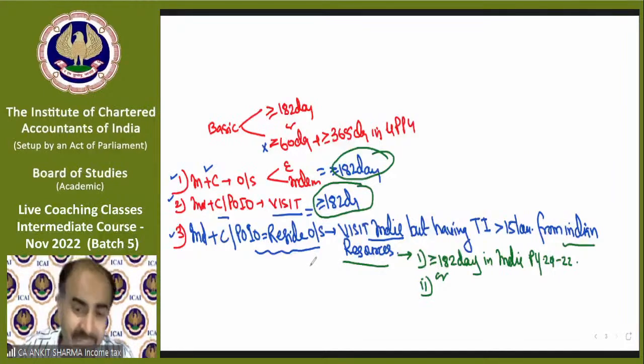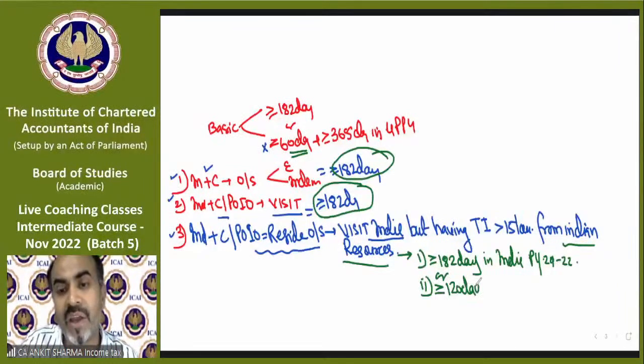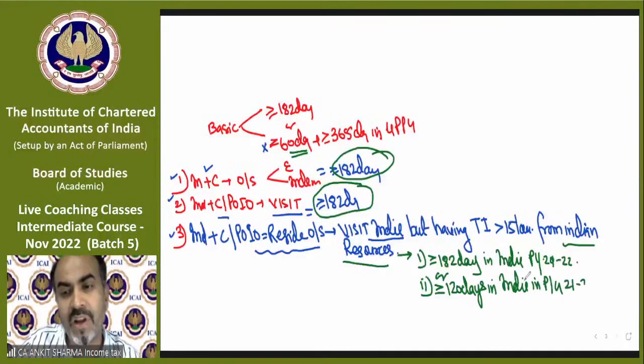But in this exception, condition 1 and a new condition need to be checked. This is condition 1. There is a new condition. It's almost the same as this, just 60 days has been replaced by 120 days: more than equal to 120 days in India in previous year 2021-22, plus the same condition, more than equal to 365 days in 4 preceding previous years.